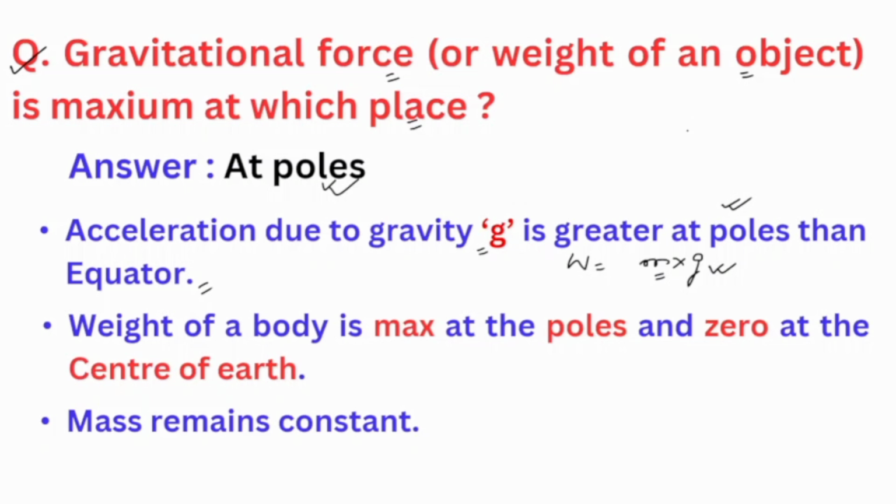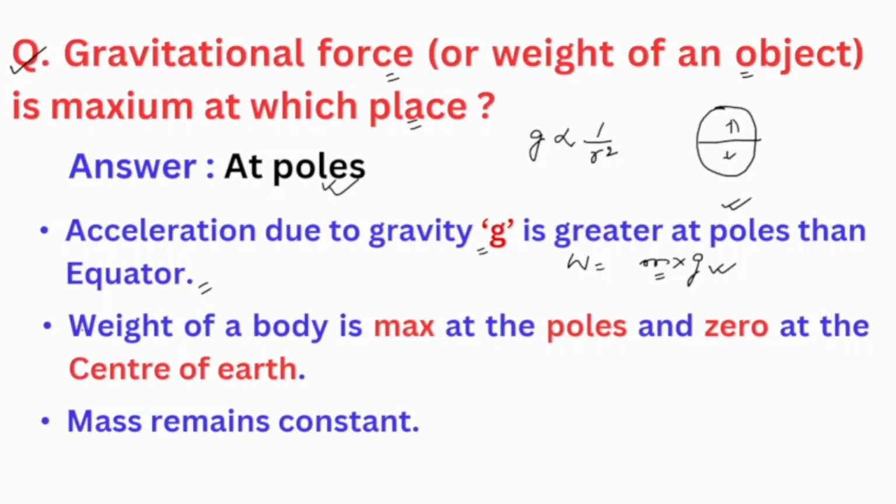Okay, so let's understand this. This is our Earth. This is not a perfect sphere, and its radius at equator is greater. As we move towards North Pole or South Pole, you will see that this radius is decreasing. Okay, and what is the relation between radius and acceleration due to gravity? Acceleration due to gravity g is inversely proportional to the square of the radius. So we can say if the radius is decreasing, the value of g will increase, and if the g will increase, it will automatically increase the weight of an object. And this is the reason weight of an object at the poles is highest.